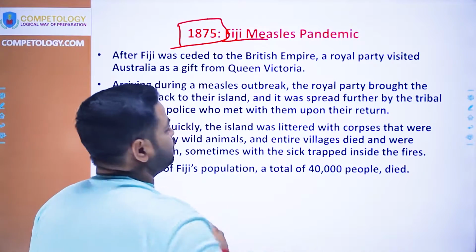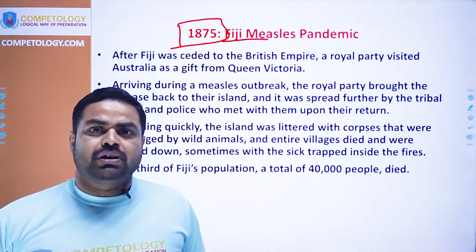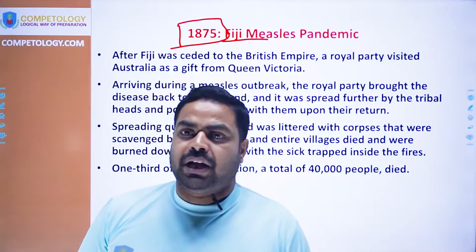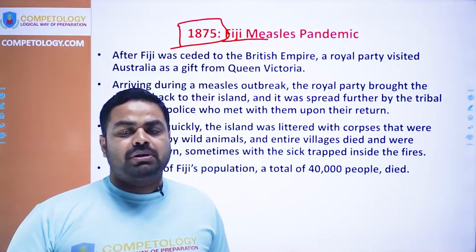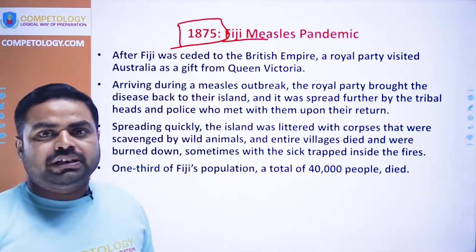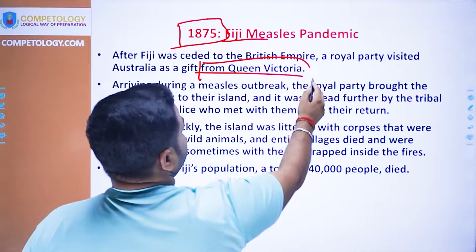Now come to 1875, the Fiji measles. Fiji is a small island in the north of Australia, and that got ceded to the British Empire. So when it was ceded, the royal family of Fiji was invited to meet Queen Victoria and to receive gifts from Queen Victoria.